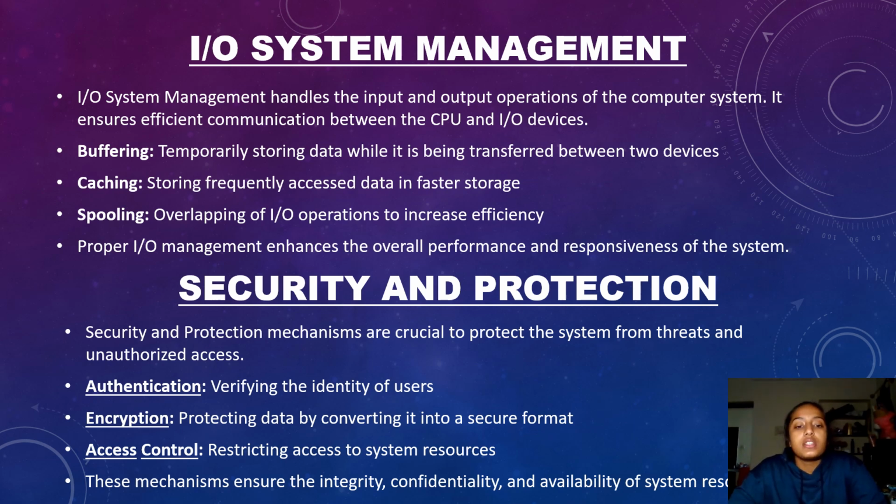Security and protection. Security and protection mechanisms are crucial to protect the system from threats and unauthorized access. Authentication, encryption, and access control are a few topics. We have to verify the identity of the user. We have fingerprints, we have locks, and we have passwords that we use before the OS loads into the computer, because it contains very important information that we share with our systems, and keeping this information safe is a primary goal of the OS.